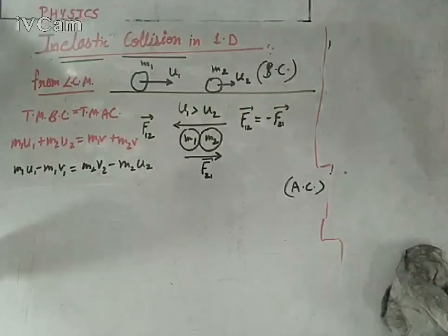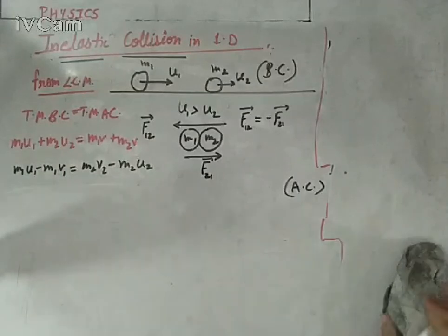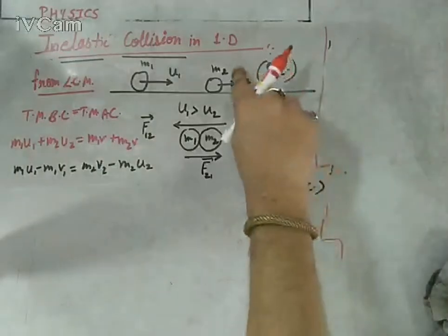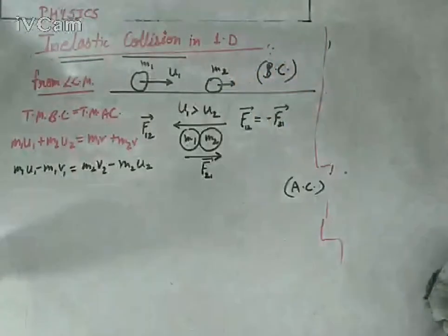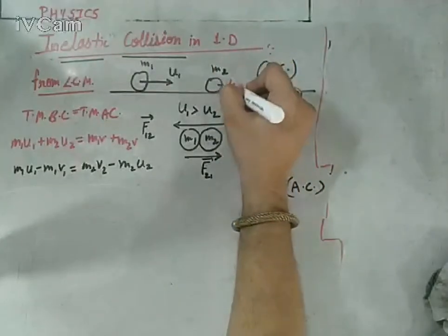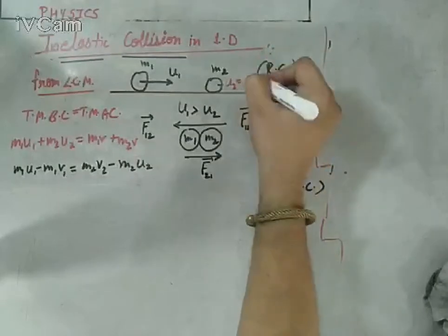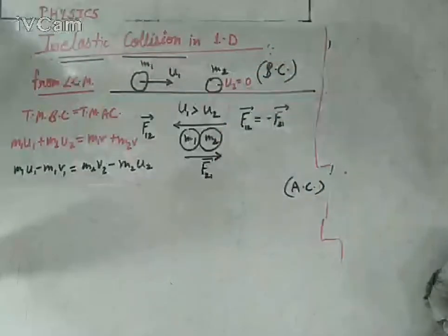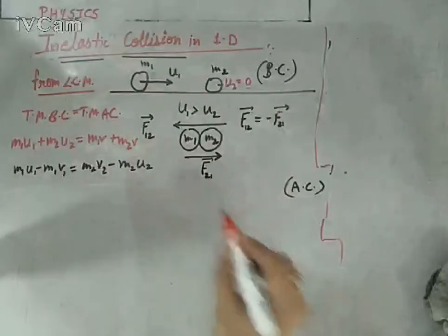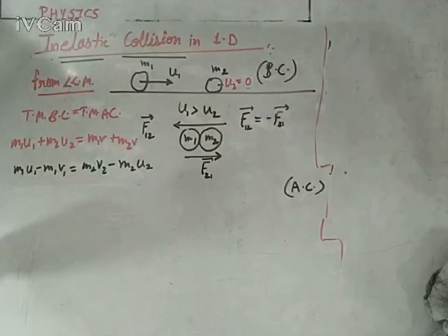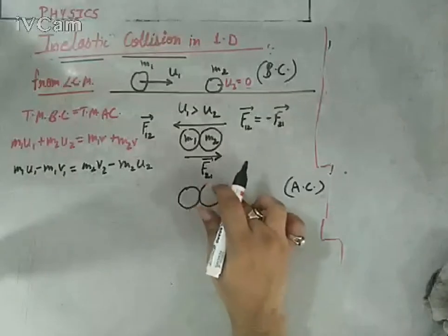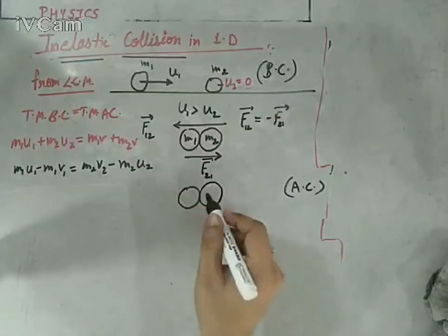Now if we talk about inelastic collision in one dimension, definitely there will be a loss in kinetic energy. To make this sure, let's say that before collision, the second body is at rest, so its U2 is 0. After collision, these two bodies stick together and start to move together in a particular direction. You can also take another case where they move with different velocities, like earlier. It's your choice completely.